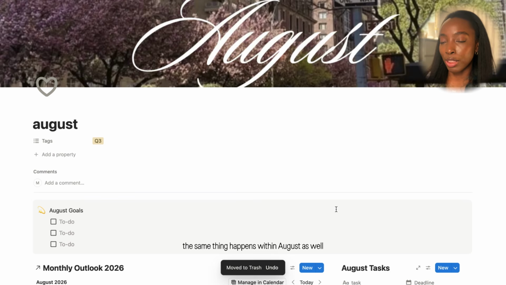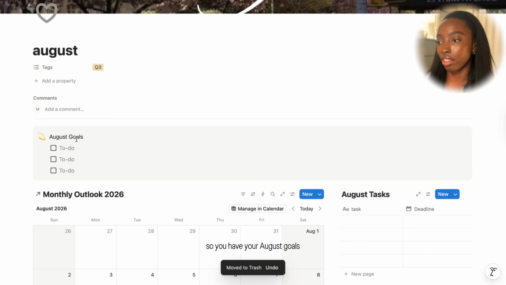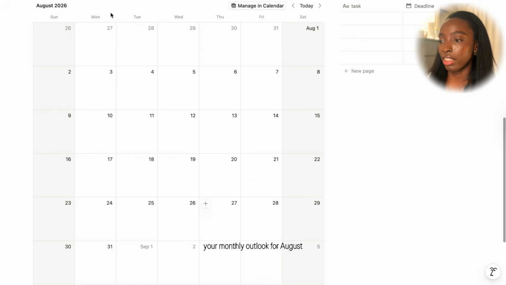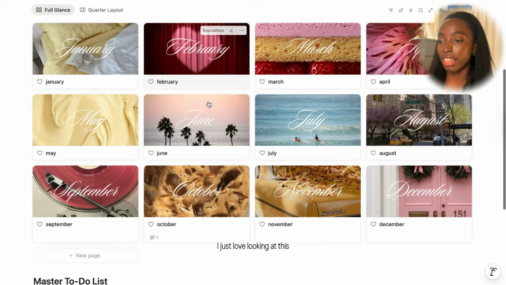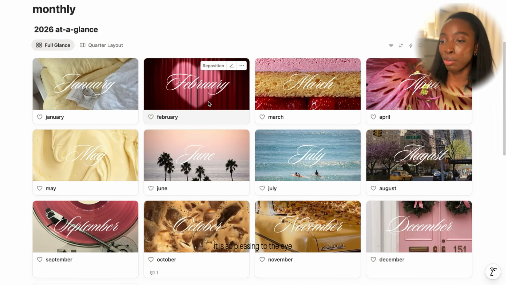The same thing happens within August as well. So you have your August goals, your monthly outlook for August, so any dates that you put will come up here. I just love looking at this. It is so pleasing to the eye.